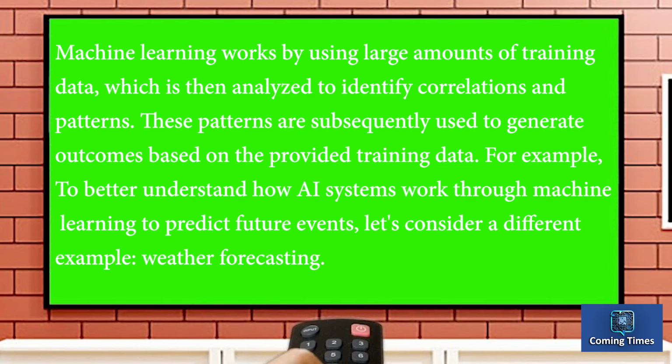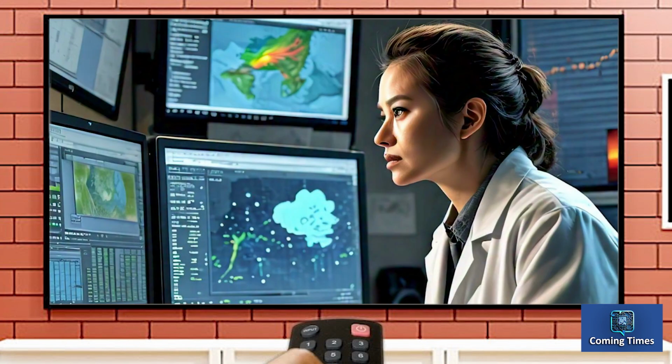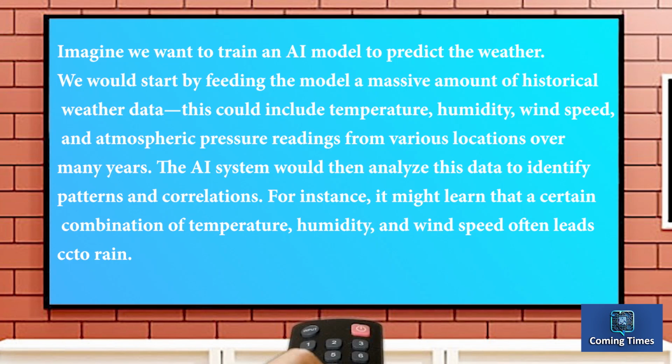For example, to better understand how AI systems work through machine learning to predict future events, let's consider a different example: weather forecasting. Imagine we want to train an AI model to predict the weather. We would start by feeding the model a massive amount of historical weather data. This could include temperature, humidity, wind speed, and atmospheric pressure readings from various locations over many years.